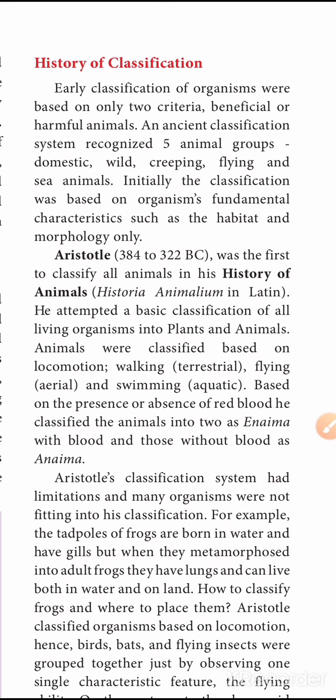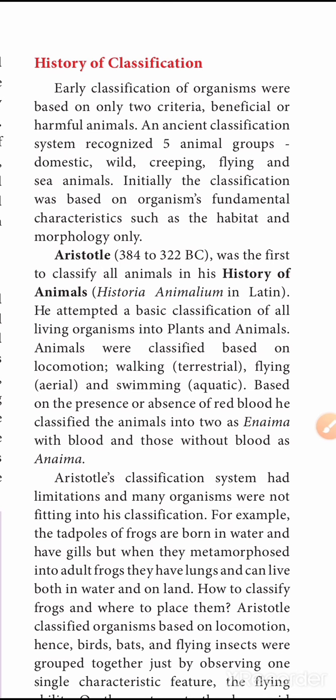In ancient classification, ancient people classified animals into 5 groups. They are domestic, wild, creeping, flying and sea animals. Domestic means animals grown at home. Wild animals grow in the forest.